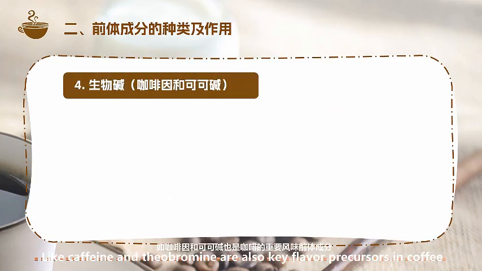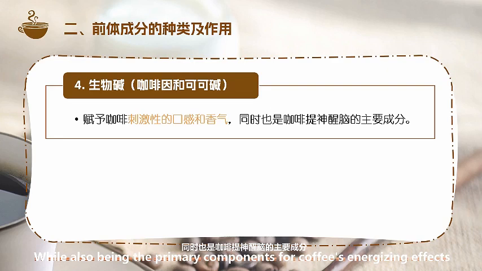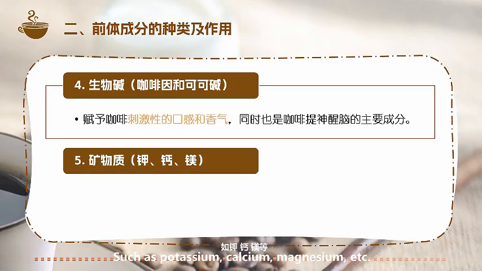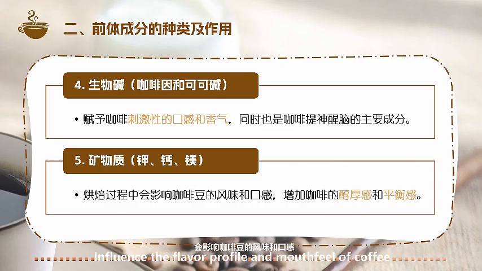Alkaloids, like caffeine and theobromine, are also key flavor precursors in coffee. They impart stimulating taste and aroma to coffee, while also being the primary components for coffee's energizing effects. Coffee beans contain various minerals, such as potassium, calcium, magnesium, etc. These minerals, during the roasting process, influence the flavor profile and mouthfeel of coffee. For instance, enhancing body and balance.